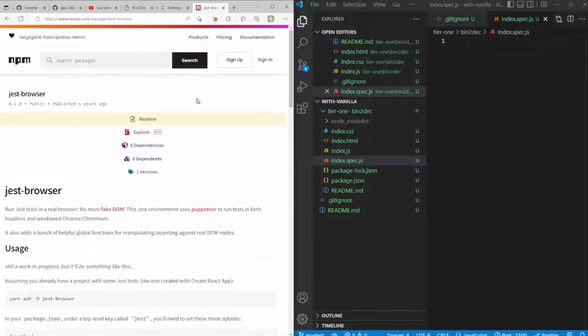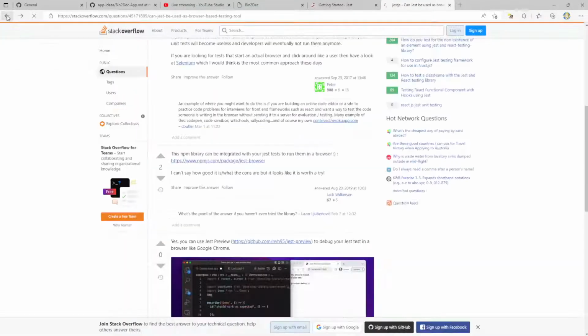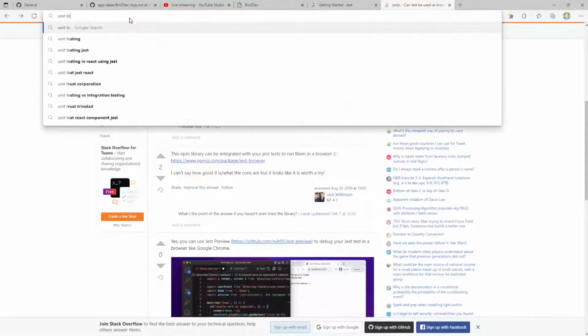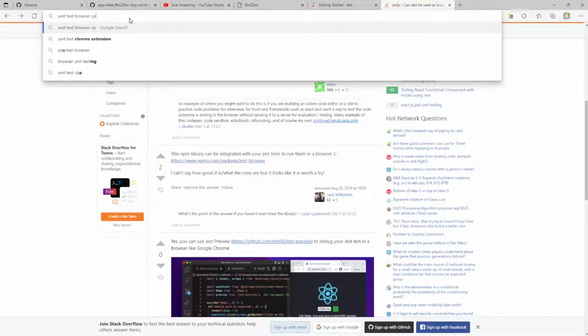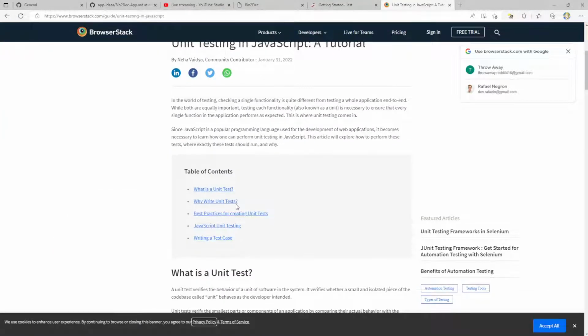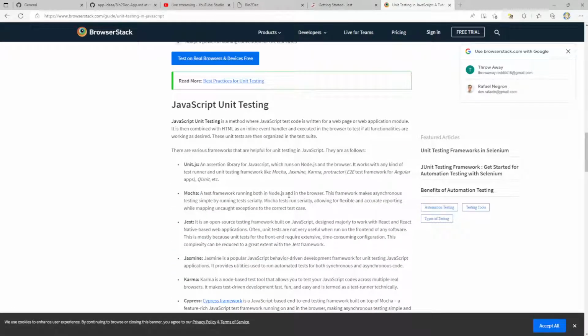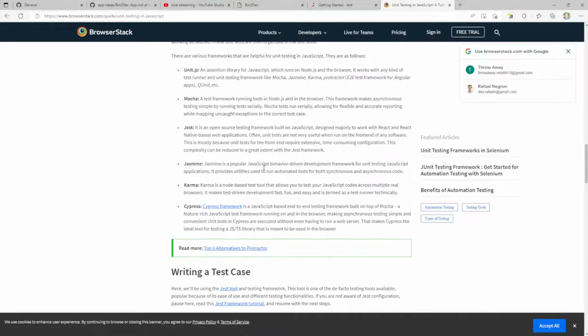Let's see, is this any good? Are a lot of people using this? 929. Don't know. Let me see. Maybe there's a different thing. Unit test browser code. Unit testing JavaScript. Mocha, React and React Native, front end, to a great extent with Jest, both synchronous and asynchronous, Cypress, Mocha. So let's see Mocha, because I've heard a lot about Mocha. Might want to use that instead.